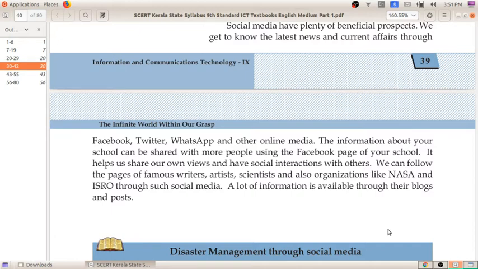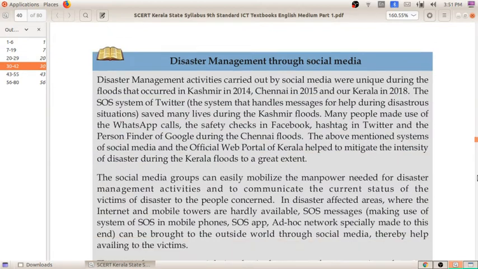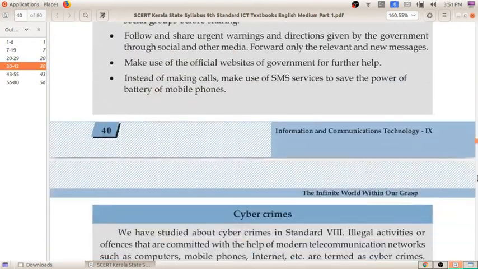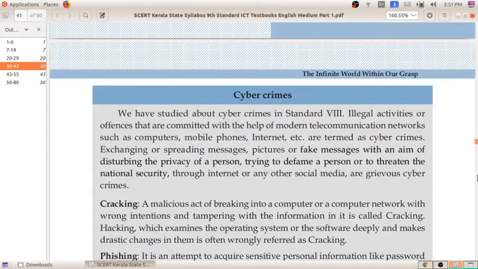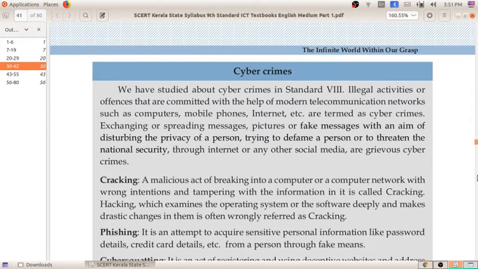We can share our own views, we can have social interactions with each other. So social media and internet are playing an important role in our daily life. These are some of the merits of the internet. I already told, we are all using the internet and social media very easily. We are sharing a lot of information, we are creating blogs like that.